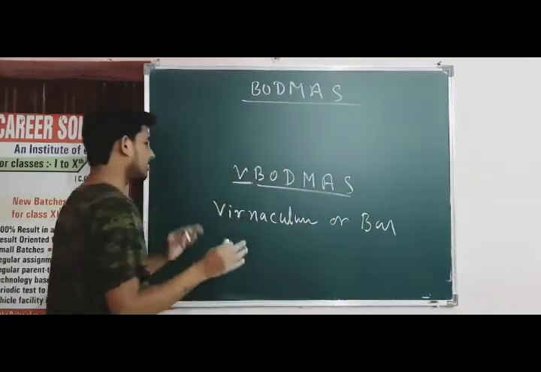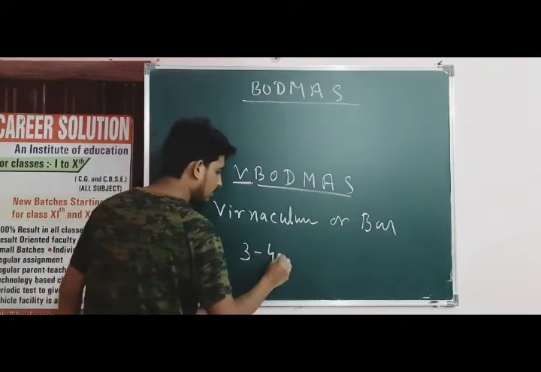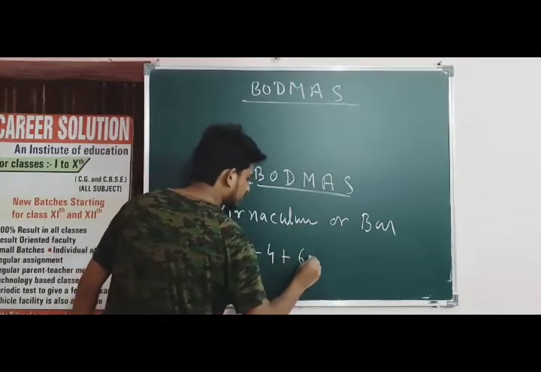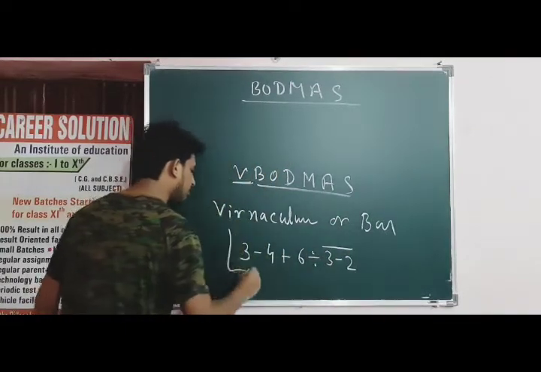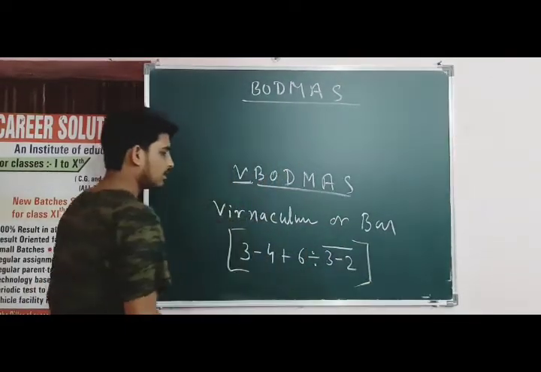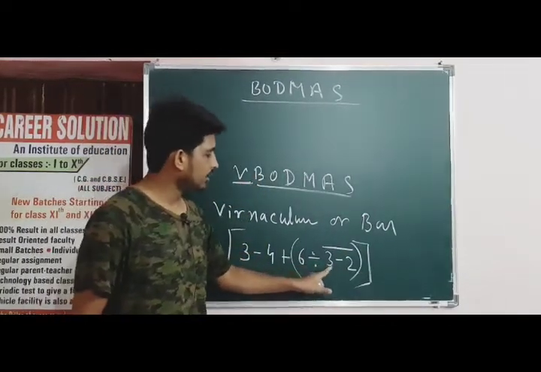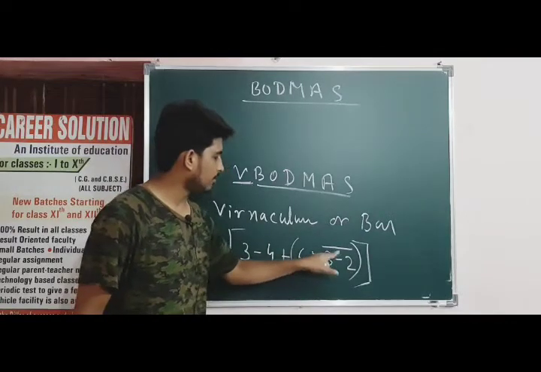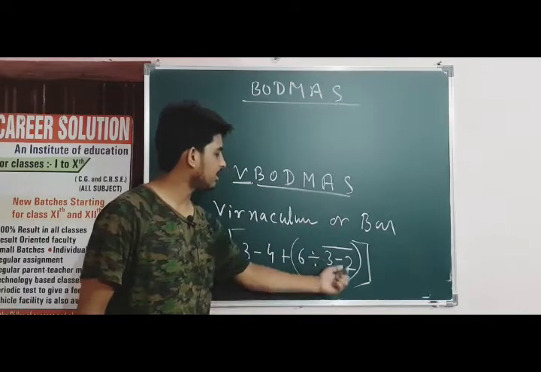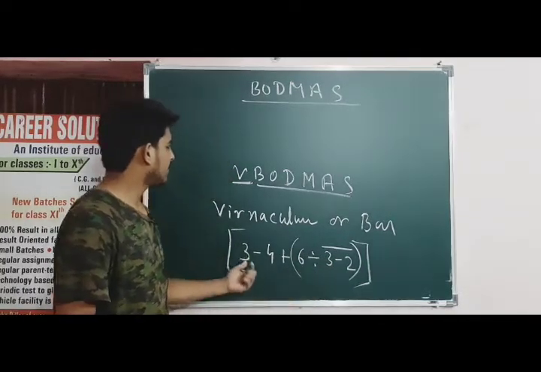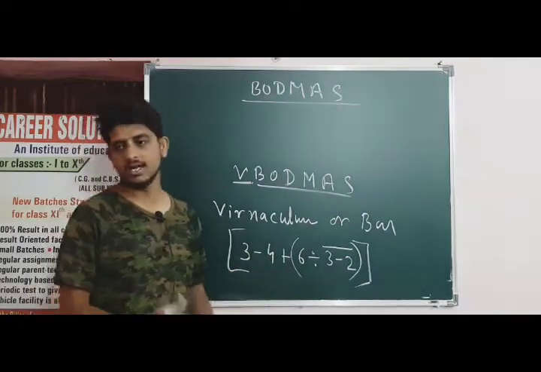So if any number is containing a bar, suppose you have an expression like 3 minus 4 plus 6 divided by 3 minus 2, where 3 minus 2 is under a bar. And then after, it is treated as written in a bracket. So the very first thing you will do is solve the vinculum or bar. Bar is a kind of bracket also. So 3 minus 2 becomes 1, and 6 divided by 1 becomes 6. And then after that, 3 minus 4 plus 6. So 3 and 6 become 9. 9 minus 4 becomes 5, which will be the answer of this question.